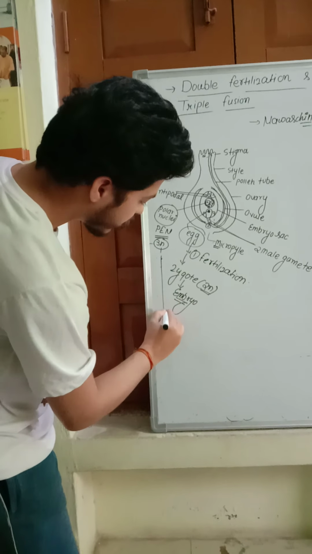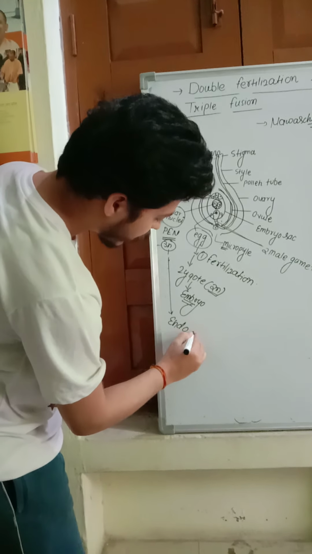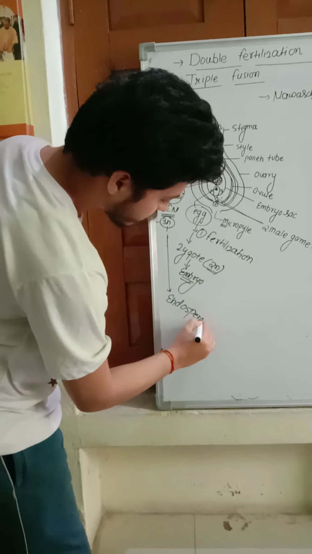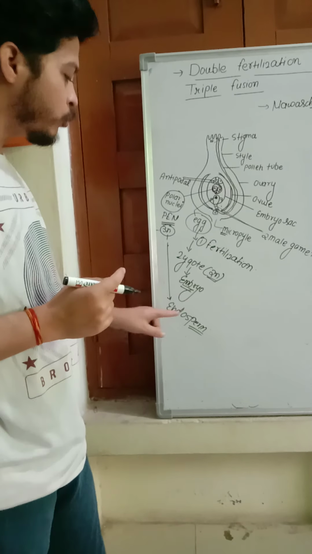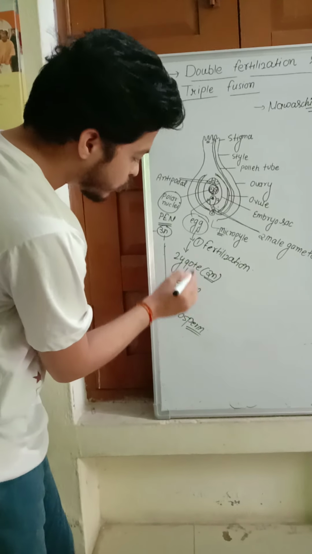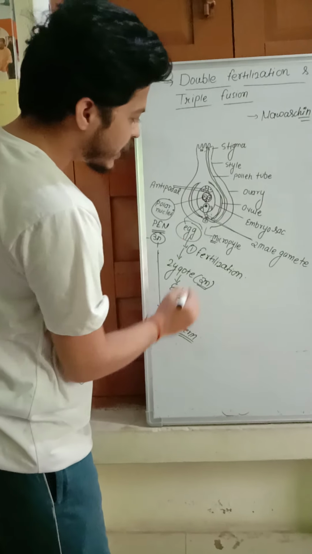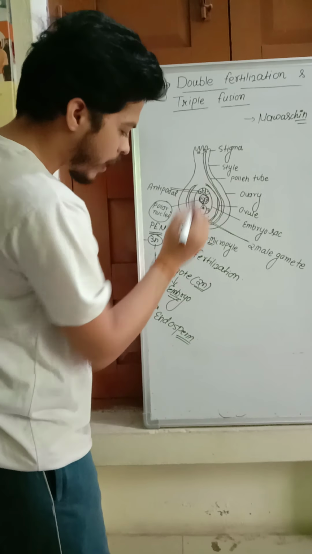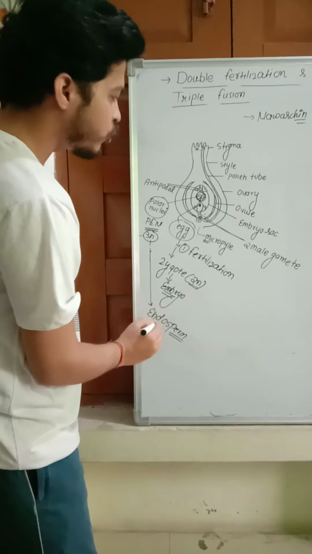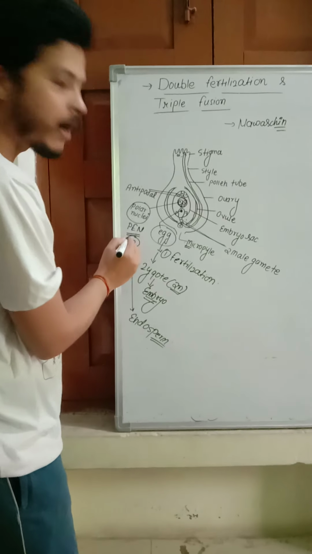Then the PEN further develops into the endosperm. What is formed? Endosperm. We discussed previously that the endosperm provides nourishment to the growing embryo. There is an embryo, so what provides nourishment? Endosperm.